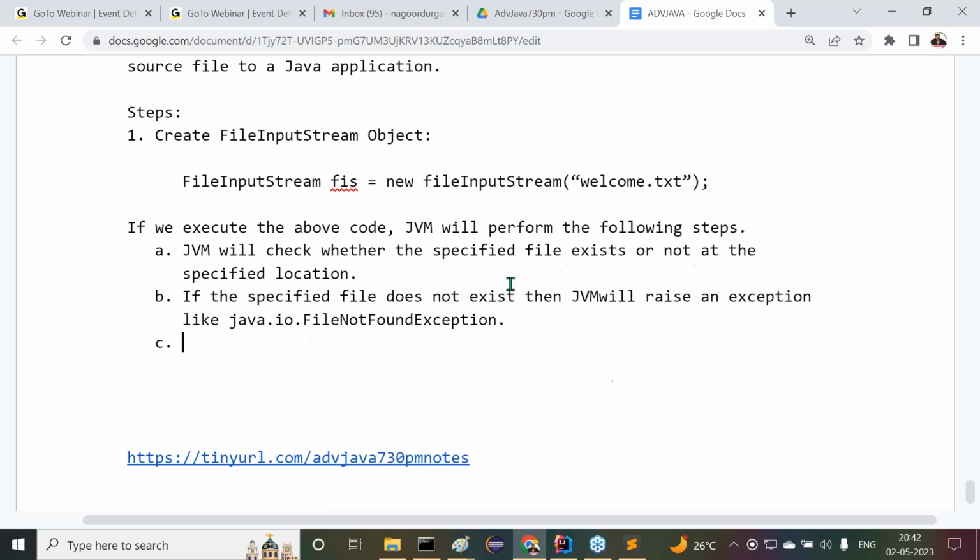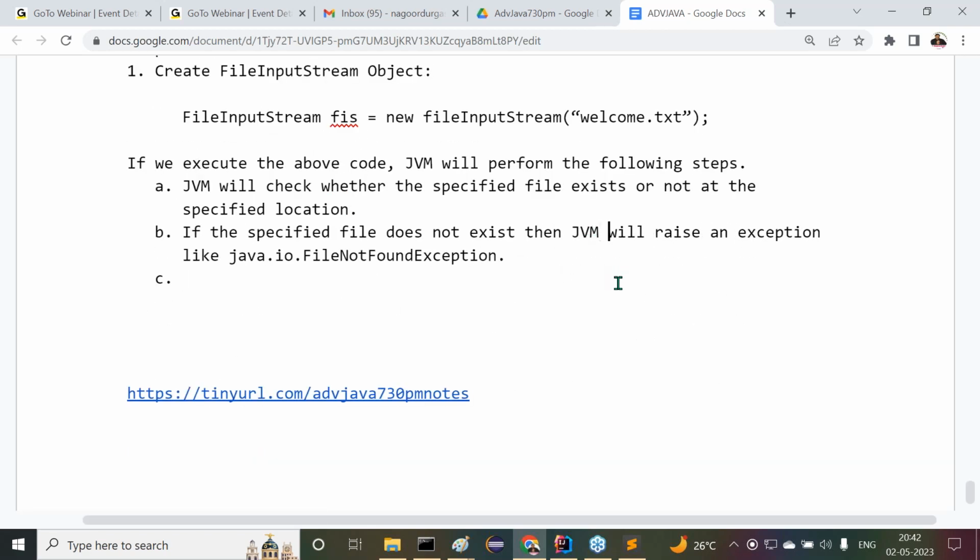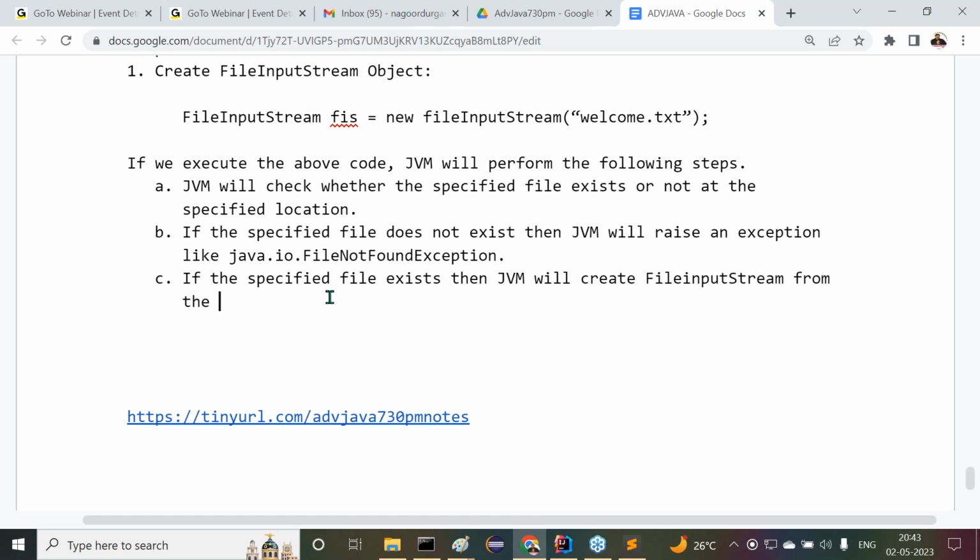If the specified file does not exist, then JVM will raise java.io.FileNotFoundException. What is the next point here now? If the specified file exists, then JVM will create a FileInputStream from the source file to the Java application.